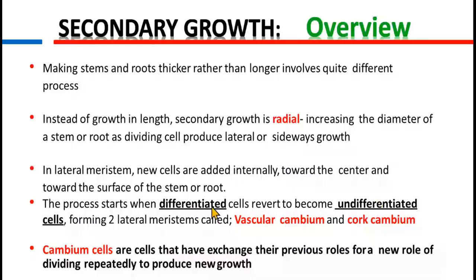So in secondary growth, this process starts when the differentiated cells revert again to undifferentiated cells and start dividing, forming two lateral meristems. One is vascular cambium and another is cork cambium. Vascular cambium is between the vascular bundles, between xylem and phloem, and the cork cambium is in the outer cortex region. Cambium cells are cells that have exchanged their previous roles for a new role of dividing repeatedly to produce new growth, that is secondary growth.